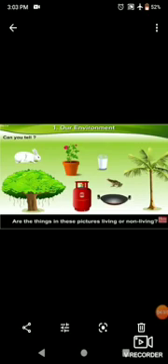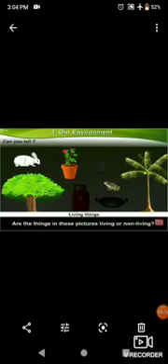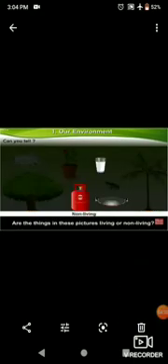Can you tell? Are the things in these pictures living or non-living? The rabbit, the banyan tree, rose plant, frog and coconut tree are living things. The gas cylinder, a glass and a vessel are non-living things.